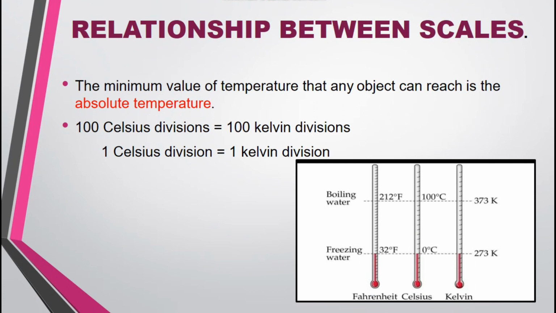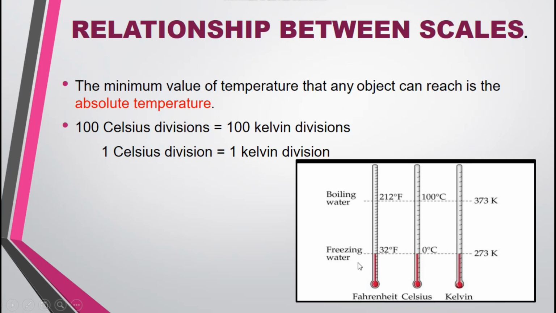Relationship between scales. What is the relationship between scales? You can see 100 Celsius divisions equal 100 Kelvin divisions. That means 1 Celsius division equals 1 Kelvin division. You can see there are 3 thermometers. When taking scales, we normally take the freezing point of water and the boiling point of water.